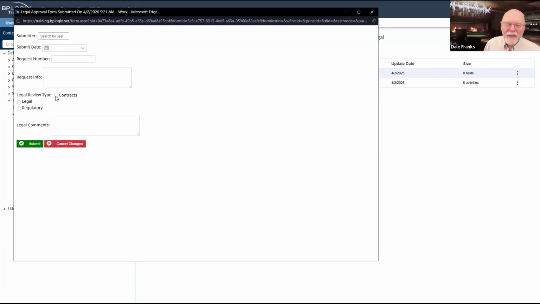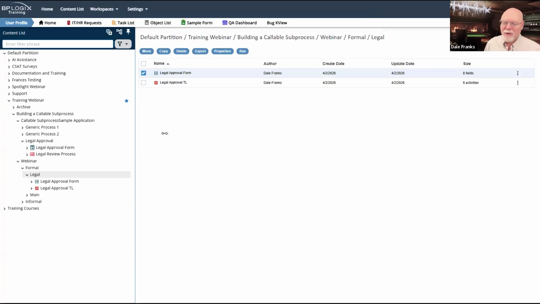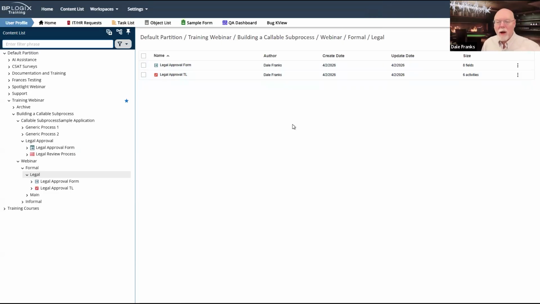I probably should have set that to horizontal, shouldn't I? Well, it looks ugly. I said I wasn't interested in how it looked, so there we go. It looks ugly. Great. So now I've got this legal approval sub-process.